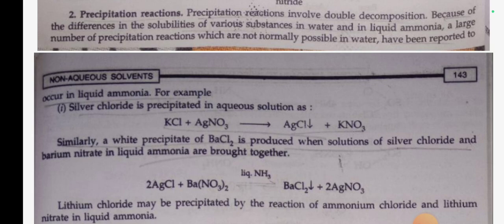Because of the difference in solubility of various substances in water and in liquid ammonia, a large number of precipitation reactions which are not normally possible in water have been reported to occur in liquid ammonia. For example, silver chloride is precipitated in aqueous solution as KCl plus AgNO3 gives AgCl plus KNO3. Similarly, a white precipitate of BaCl2 is produced when solutions of silver chloride and barium nitrate in liquid ammonia are brought together. 2AgCl plus Ba(NO3)2 in liquid ammonia gives BaCl2 plus 2AgNO3.